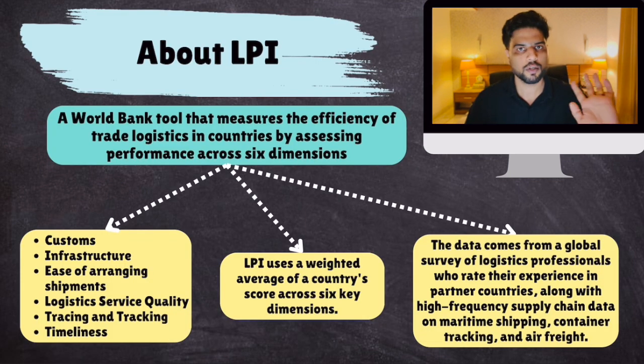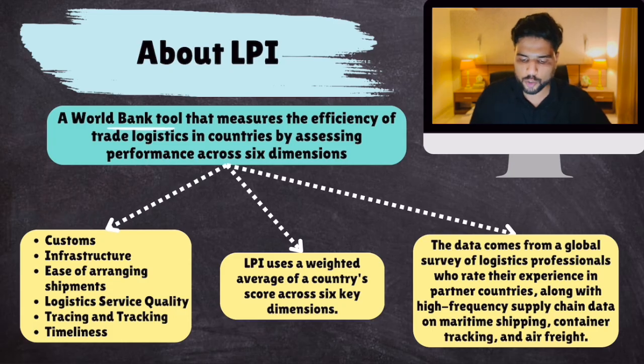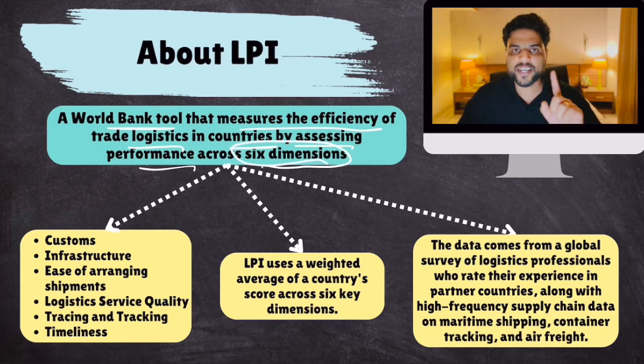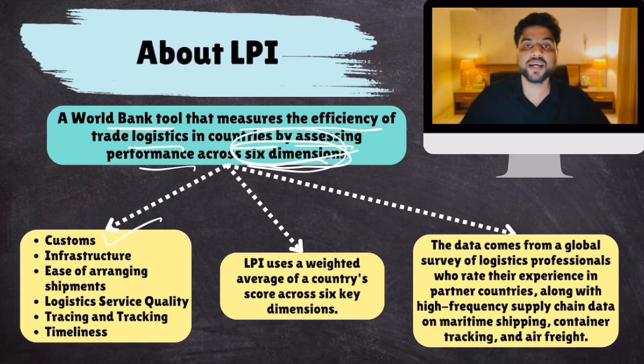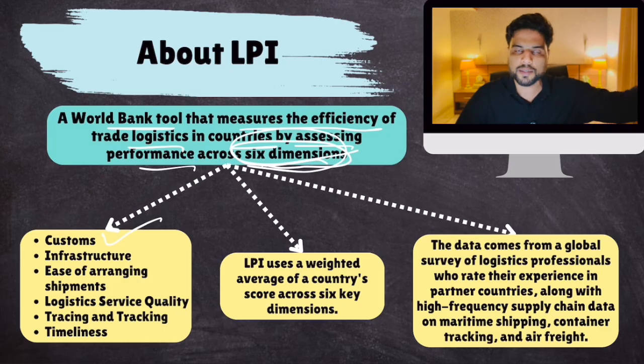The Logistics Performance Index is a World Bank tool that measures the efficiency of trade logistics in countries by assessing performance across 6 dimensions. So they measure the performance of different countries on these 6 parameters. What are these 6 parameters? Customs clearance. When you import or export a particular good, it has to go through the customs department.